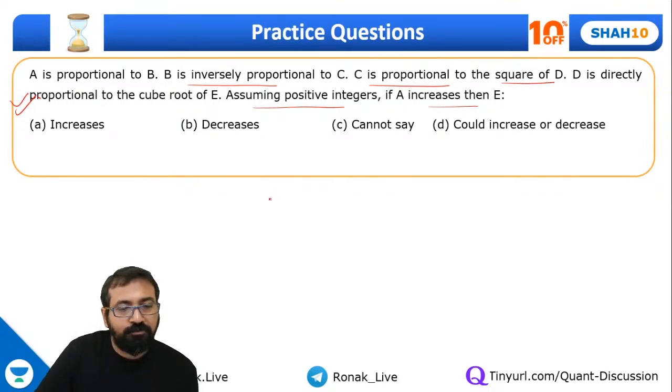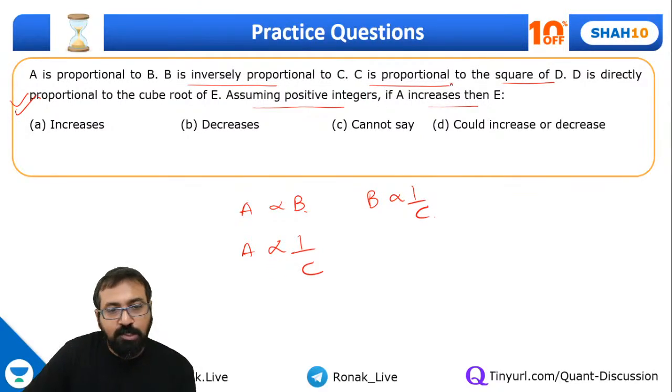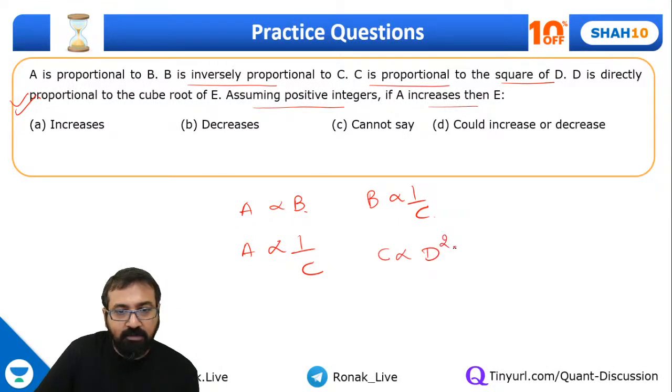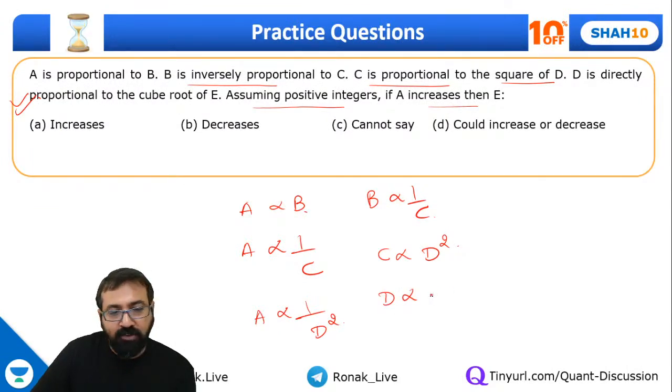Okay, fine. So these variables: A is proportional to B, B is inversely proportional to C. So can I say A is also inversely proportional to C? Because B is inversely proportional to C, so A is also inversely proportional to C. C is proportional to the square of D. So I'll say A is inversely proportional to the square of D, and D is directly proportional to the cube root of E. Can I say cube root means nothing but 1/3 power?